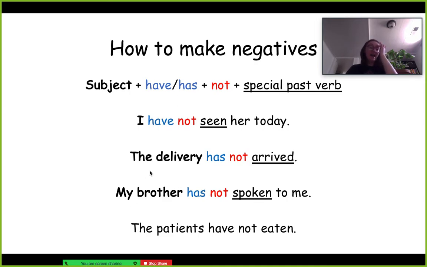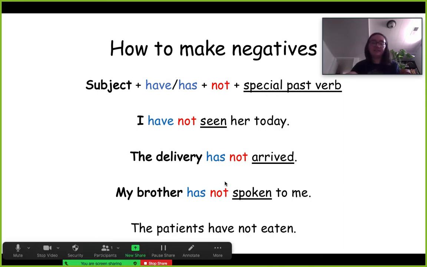The delivery has not arrived. That's another one. So the delivery is the subject, it's what we're talking about. Then we use has, and then not and arrived. The delivery has not arrived. My brother has not spoken to me. Or you could say, someone could ask you, oh, did your mom mention that we're coming over for dinner? You could say, oh, she has not said anything to me. She has not said anything, or she has not spoken to me. So that's how you would use that.